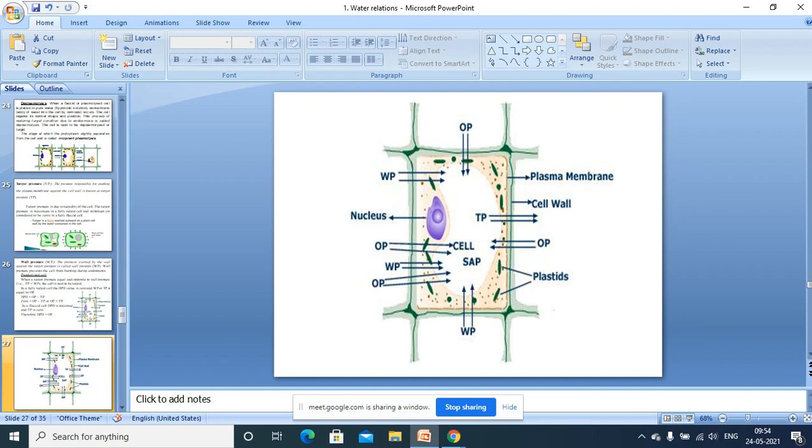So at the maximum Turgor pressure value, the wall is also exerting a pressure on the inner side, that is called wall pressure. And also you can see osmotic pressure. We have seen already osmotic pressure. What is that osmotic pressure? Pressure created by the solution present in this vacuole after separating it from a solvent. That's why osmotic pressure is in the inward direction. Turgor pressure is in outward direction. Wall pressure is in the inward direction. I hope you have understood this.